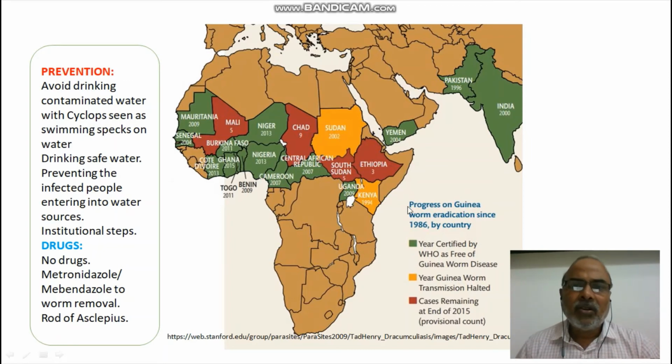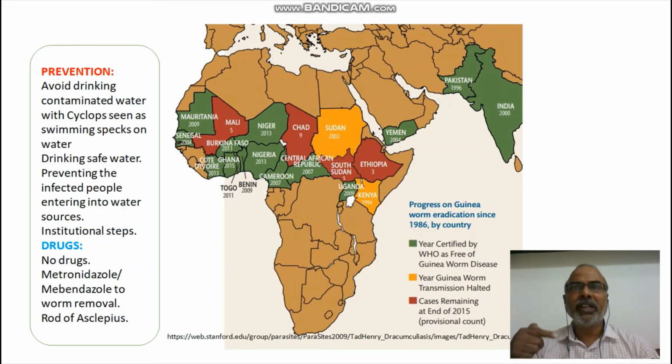Okay, what are the steps that we have to take to avoid this particular parasite? The very important thing is that prevention is better than cure, you know. Once the parasite enters our body, it is very, very difficult to remove it.